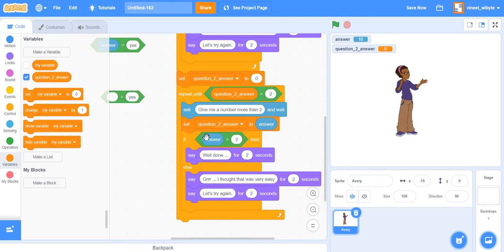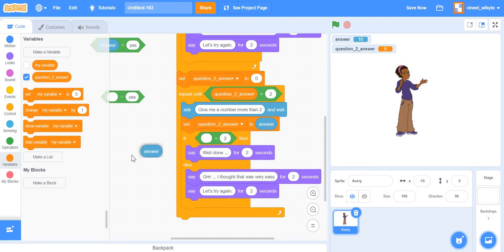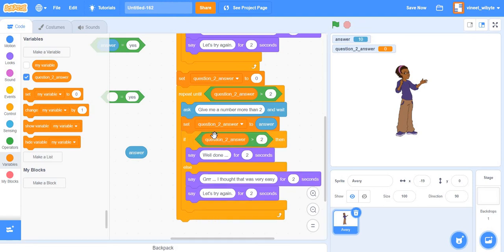Now the repeat until is based on this, so I can leave this answer here, but it's better to say if question to answer is greater than 2. Because question to answer is 0, the sprite will ask me this question, and it will repeat this until I get the right answer.